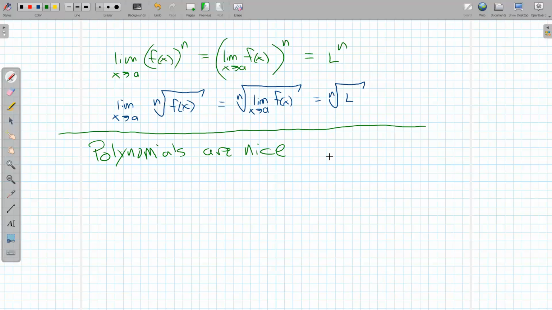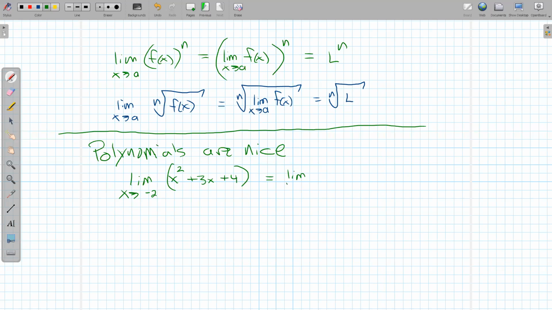When working with limits, and hopefully you remember back from your college algebra days that polynomials have a domain of all real numbers, and partially because of that, the limits work out well. So if we had something like the limit as x is approaching -2 of x squared plus 3x plus 4, and technically we should put that in parentheses there, then we can break it up to the limit of each part.